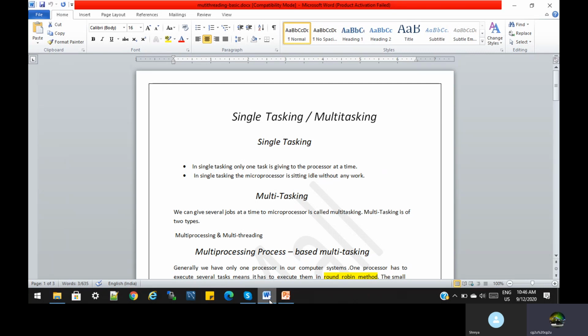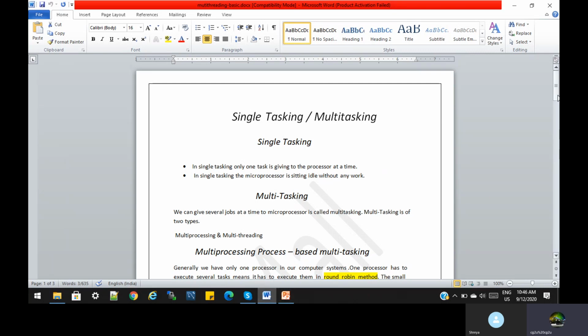Now multitasking. What is multitasking? Executing several tasks at a time by the processor is known as multitasking. We can give several jobs at a time to the microprocessor, and that is called multitasking. We can achieve multitasking in two ways, one by the process, one by Java programming. So what are the two types? Multiprocessing and multithreading. What is multiprocessing?